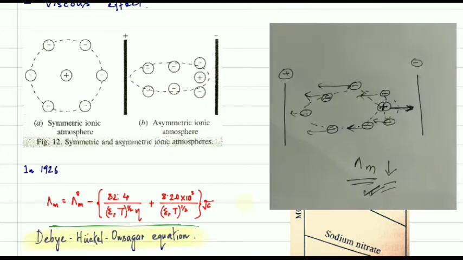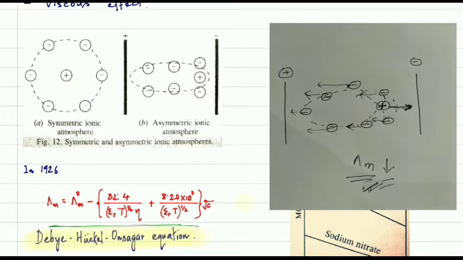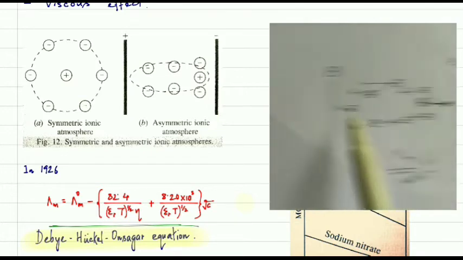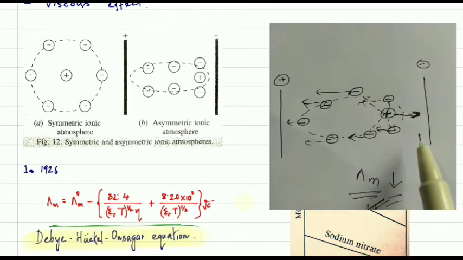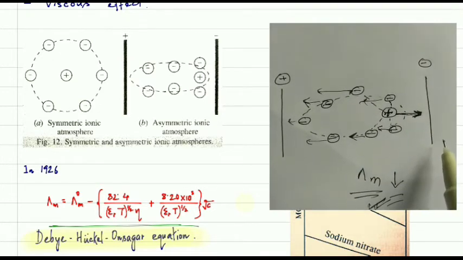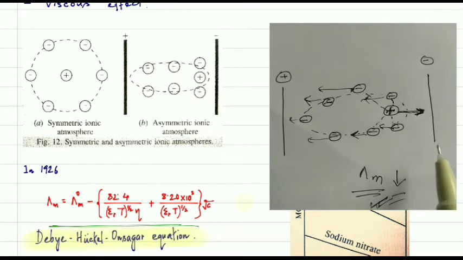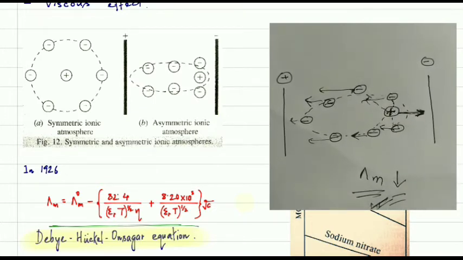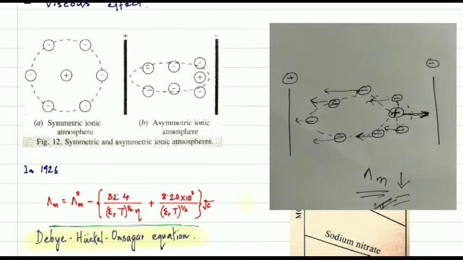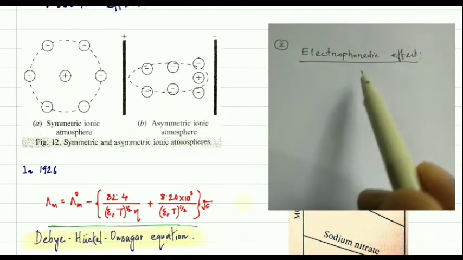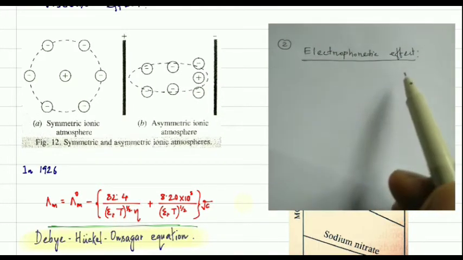So this is actually known as the drag on the central ion. This is the central ion, the positive ion. This is known as the asymmetry effect, okay, because it arises from a lack of symmetry in the atmosphere of a moving ion, so it is known as the asymmetry effect, understand. Now coming to the second effect, which is your electrophoretic effect, and this is a very interesting effect, okay.